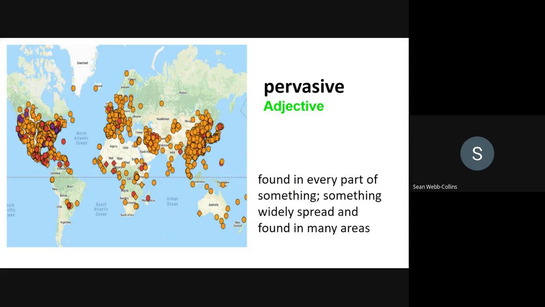And the noun, pervasiveness. So once more, the word forms are pervasive, adjective, the verb pervade, the adverb pervasively, and the noun pervasiveness.